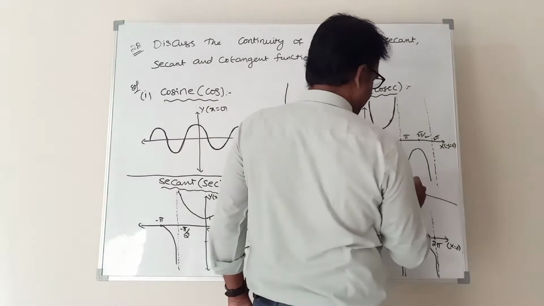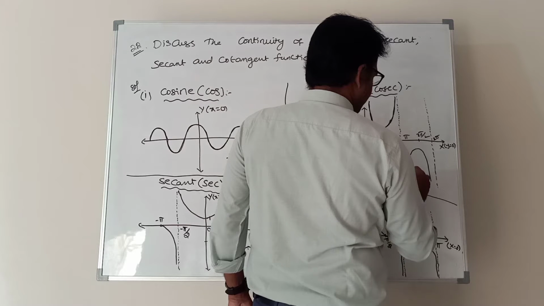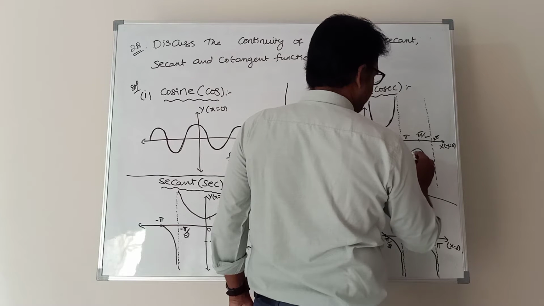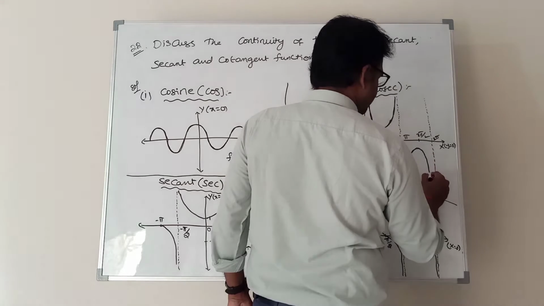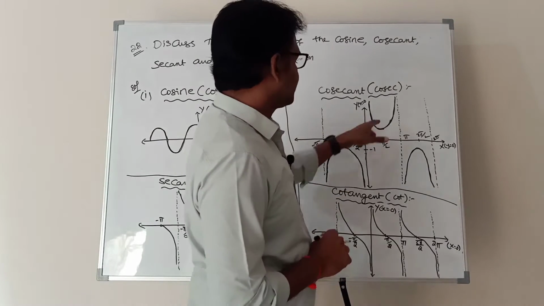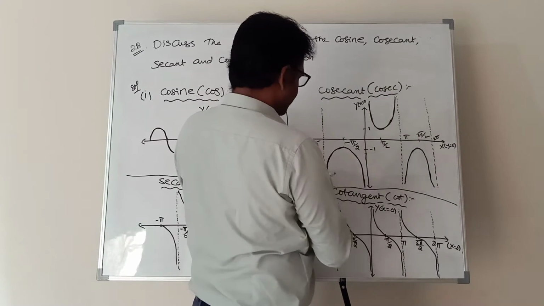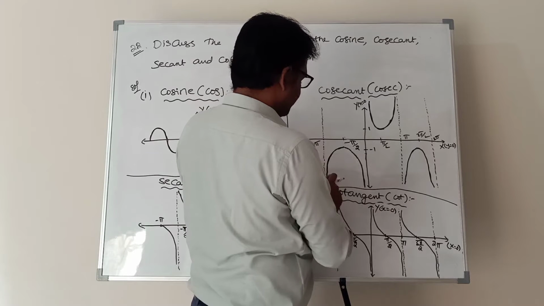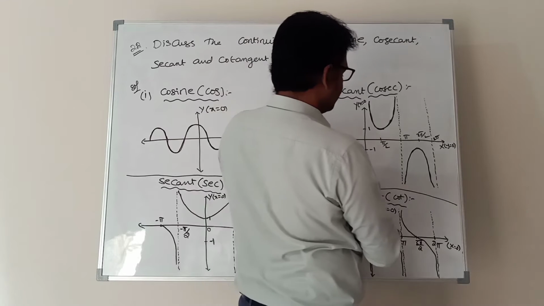Next, at 180 it is infinity, and it is approaching minus 1, and again it is going to plus infinity. If you observe these peaks, it is infinity. This cosecant is approaching infinity at minus 180 and 0.